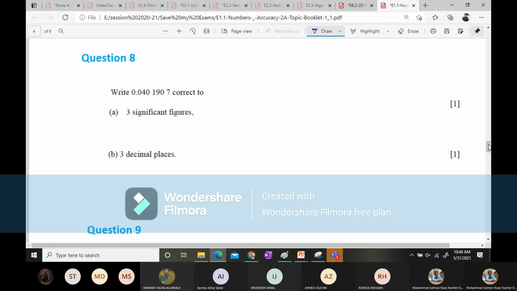Write 0.040197 correct to three significant figures. Now, how many of you can answer this question? 0.0402. Yes, sir. Do you all agree with the answer? 0.0402? Yes, yes.